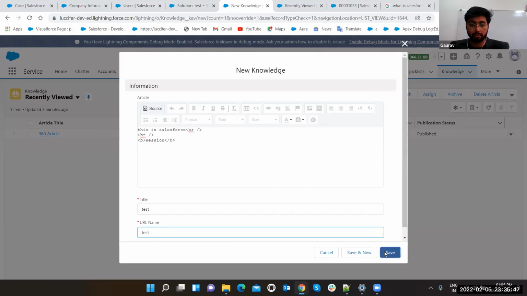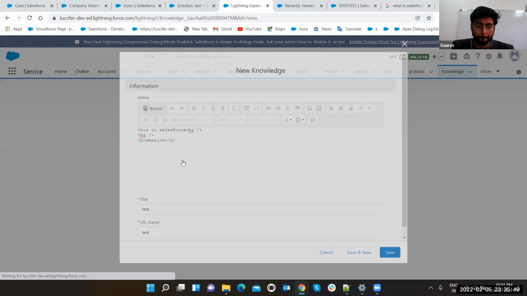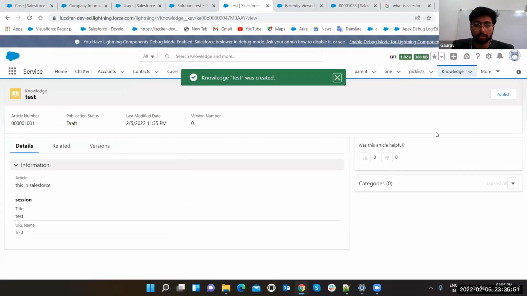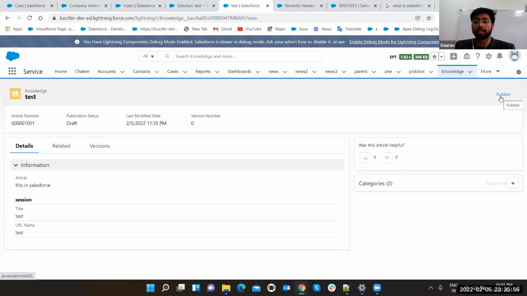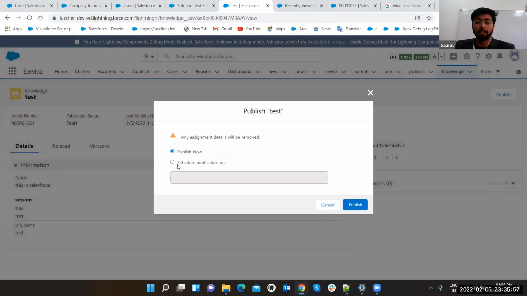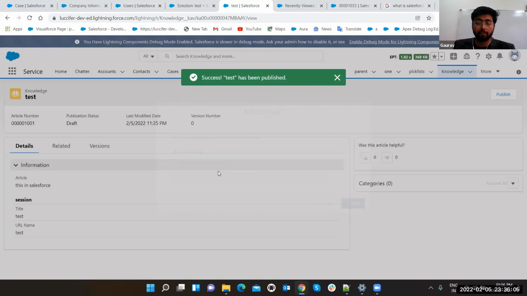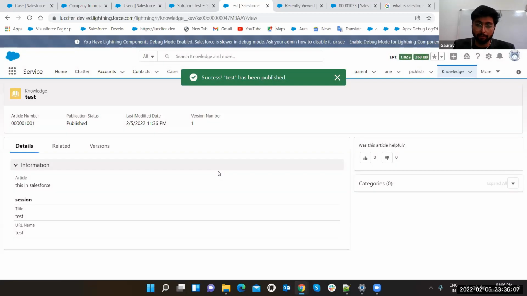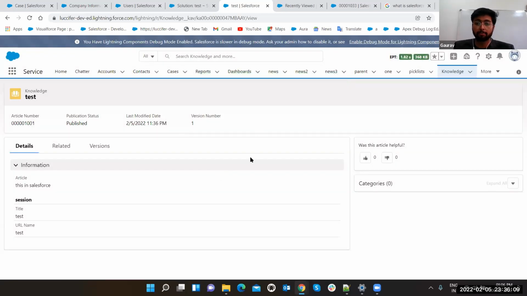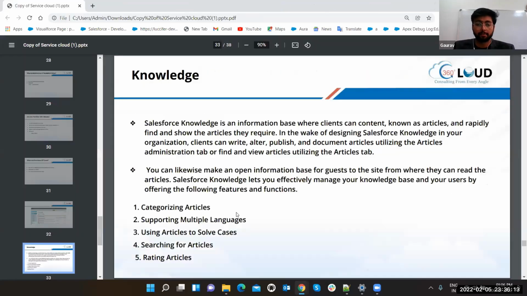just save. After this, it will not be visible. You have to publish. So make it published: Publish now, or schedule to publish on a particular time or date. Once you publish it, after completing it, only then can you use it. Okay. Categories, articles, and these.